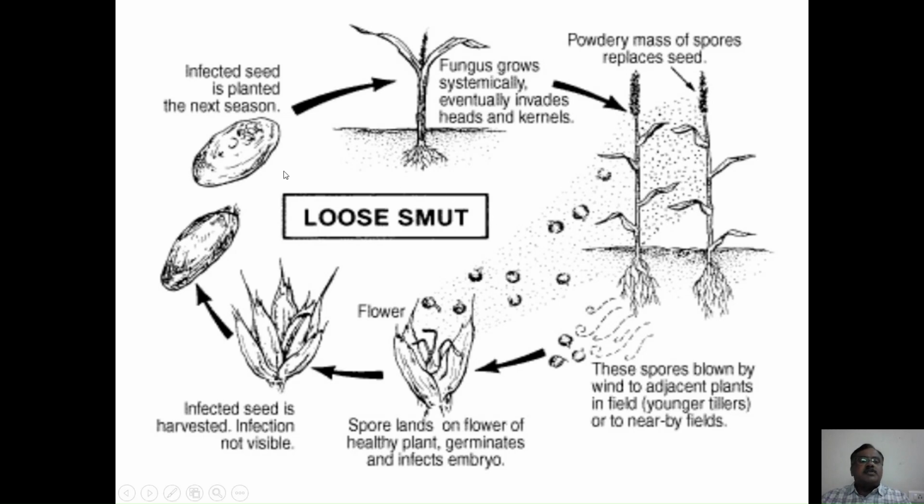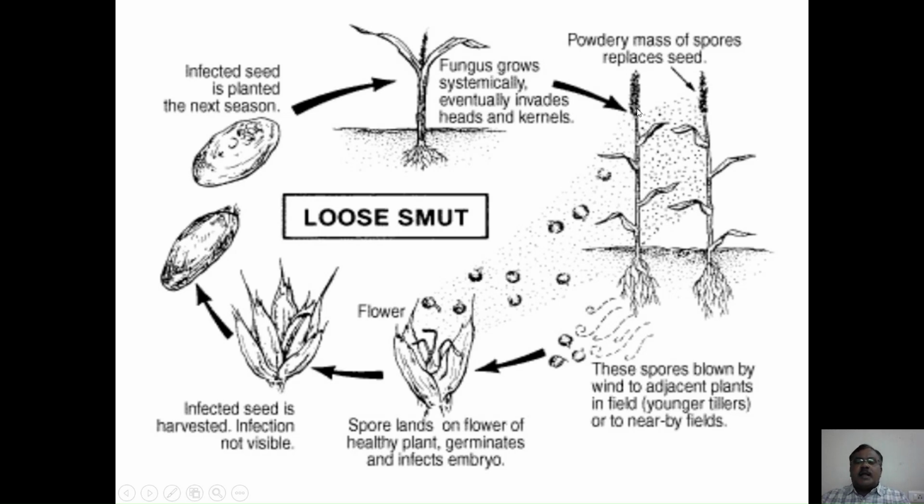Those seeds which are infected with Ustilago tritici remain as a dormant mycelium within the embryo, remaining dormant as such. When the seed germinates and the plant grows, the pathogen also grows along with the plant systemically, and expresses at the time of earhead emergence, which replaces all the spikelets with smut sori.